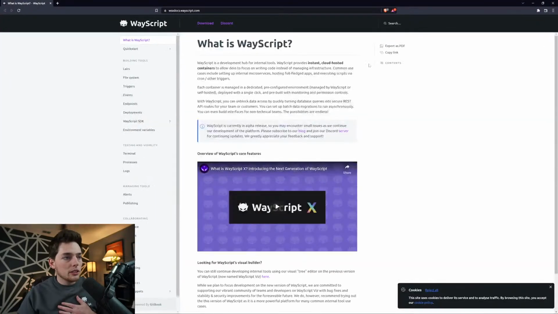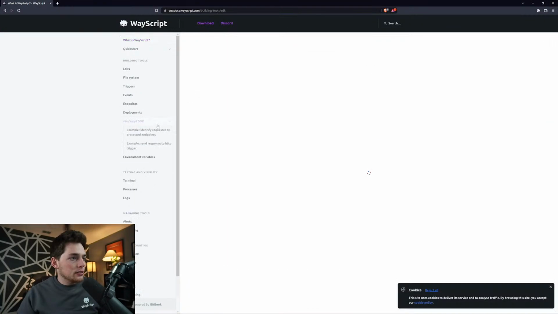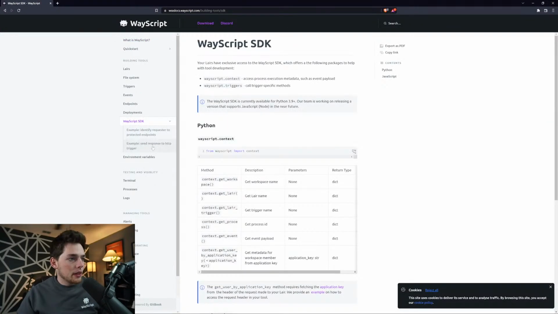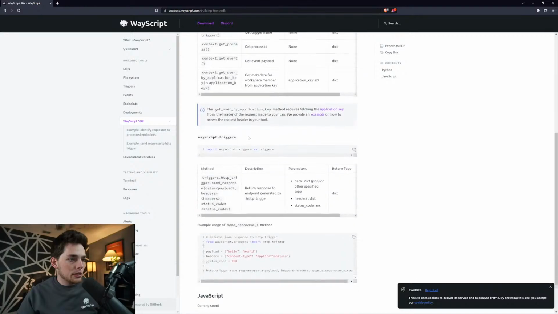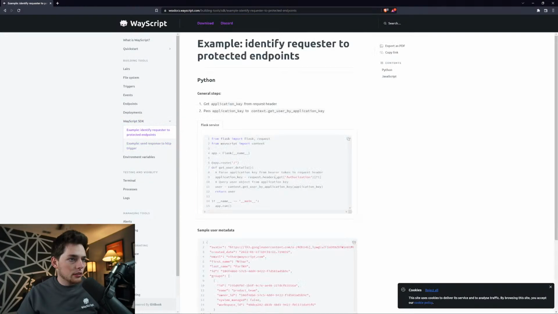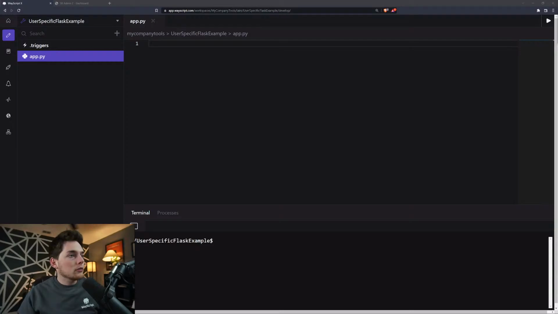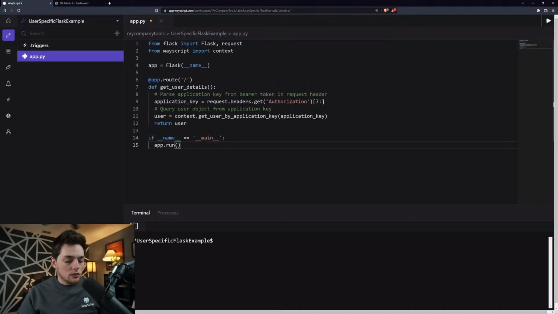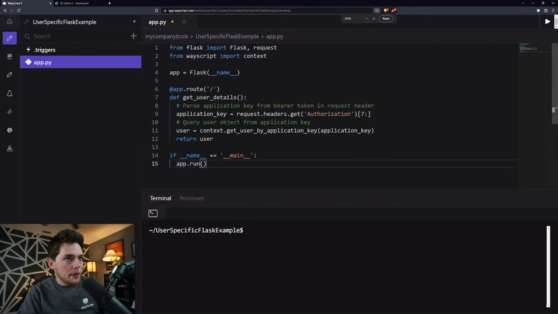So over in our documentation, we have this WayScript SDK, and I will get some of this information here. All right. We'll copy this and we'll paste this in. I'll talk through all of this, that way we know what's going on. So don't worry.